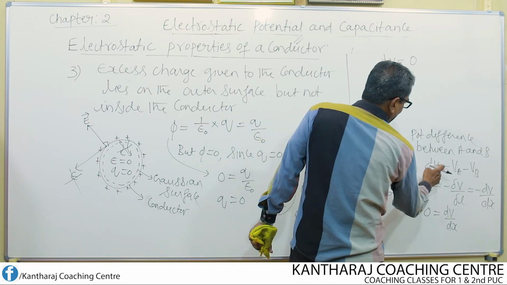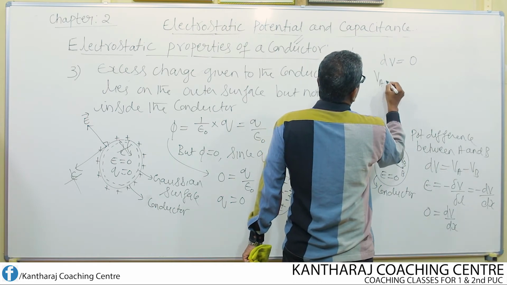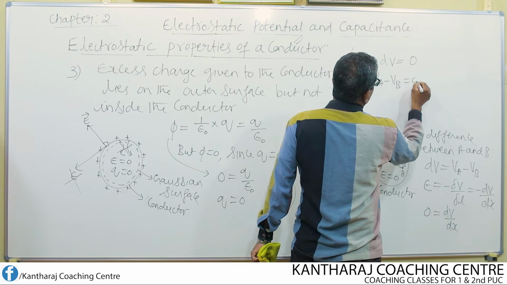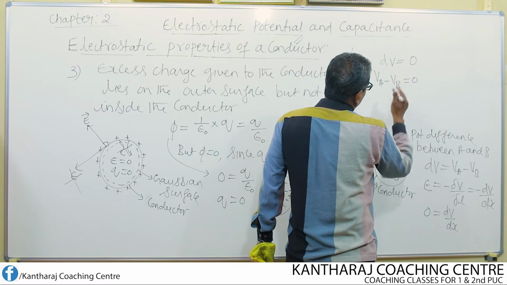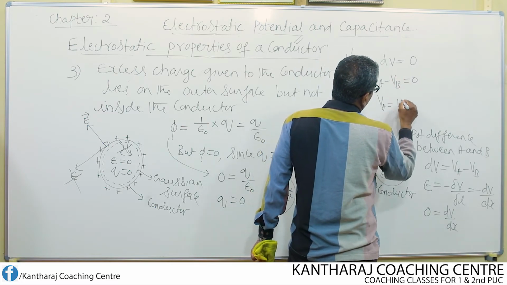What is dV? dV is given by VA minus VB equal to 0. What does it mean? VA equal to VB.